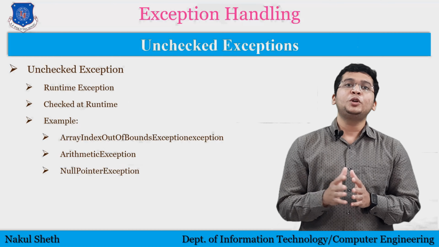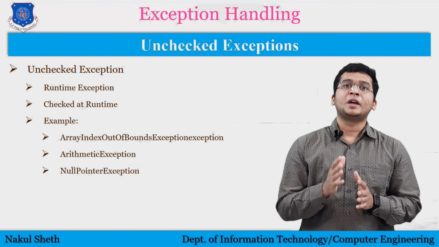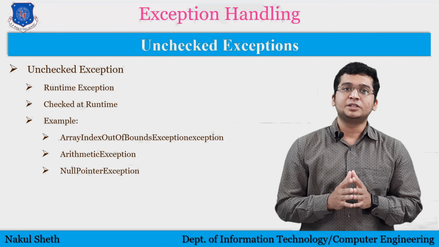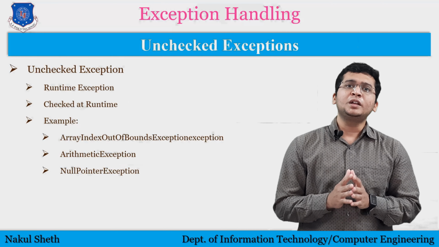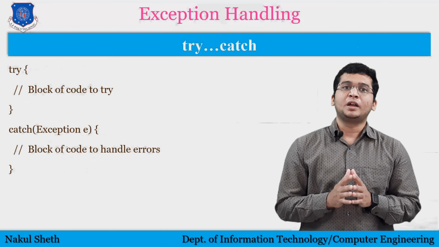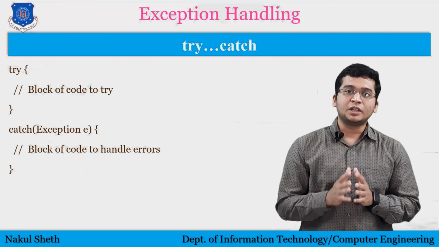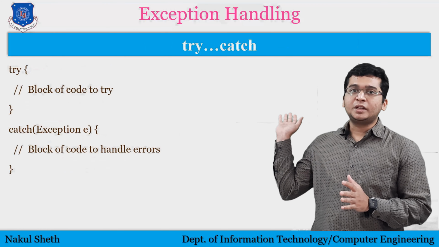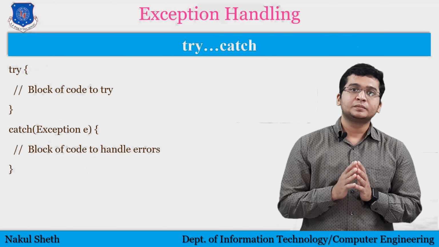Now we are going to see how to handle an exception in Java or how to prevent an exception in Java. So basically there are two main keywords which are used to handle exceptions in Java. Those keywords are try and catch. Here you can see the syntax of try catch block.